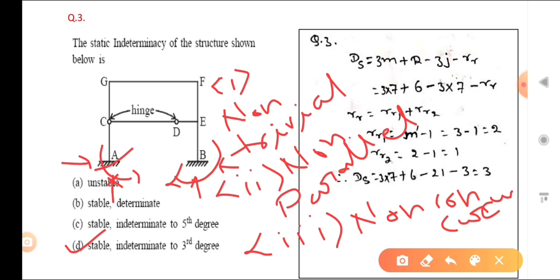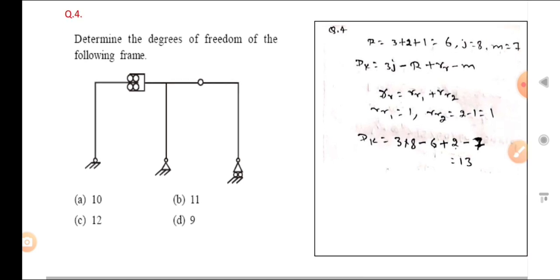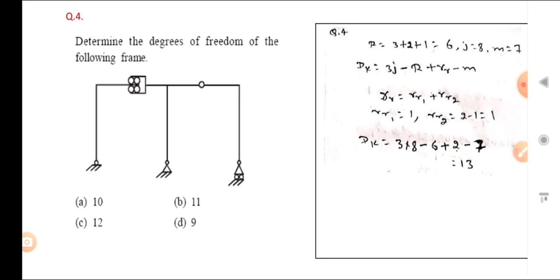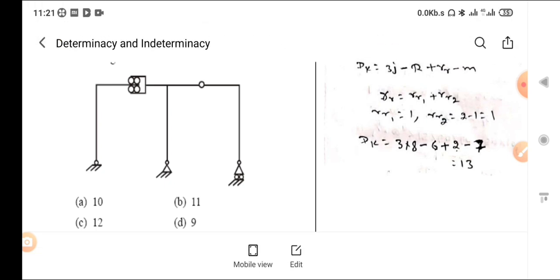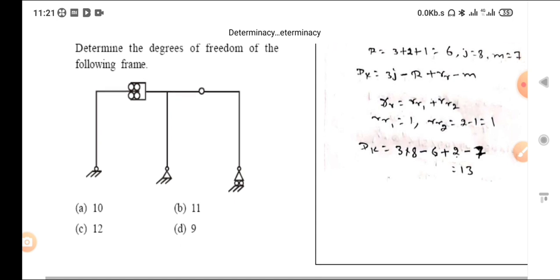Okay. So now we will see the next problem. Fourth one: determine the degree of freedom of the following frame. Okay. So now we have to find the degree of freedom, meaning the degree of kinematic indeterminacy. You can see like that, that is the frame. So at each joint, 3 freedoms are available.